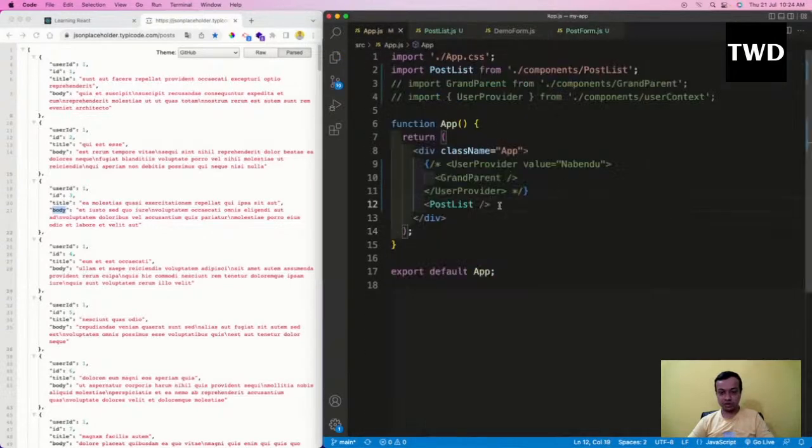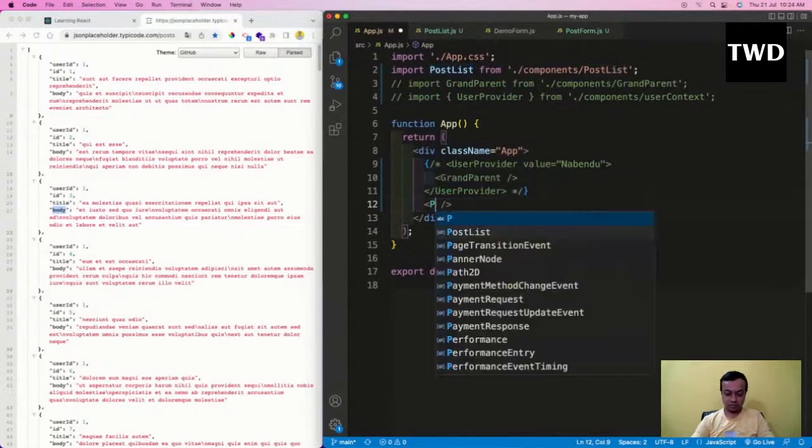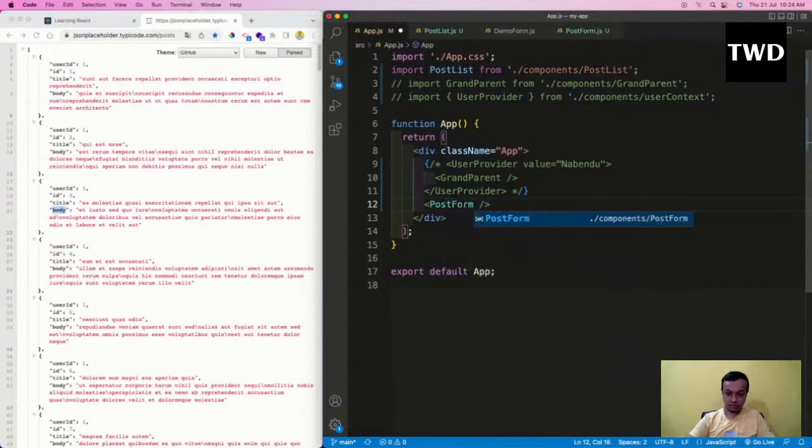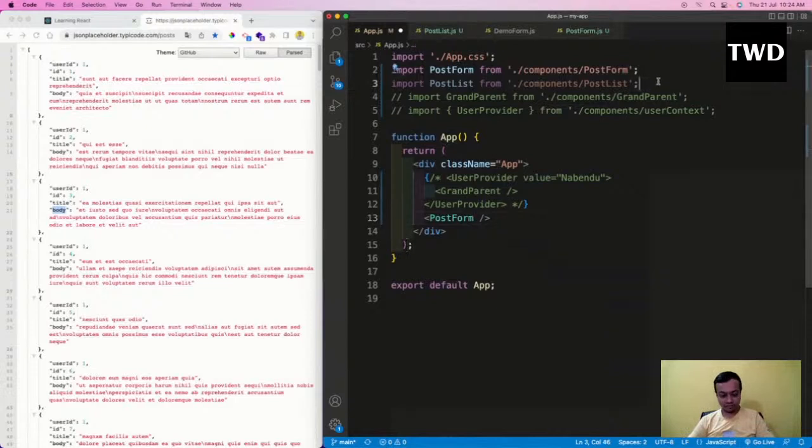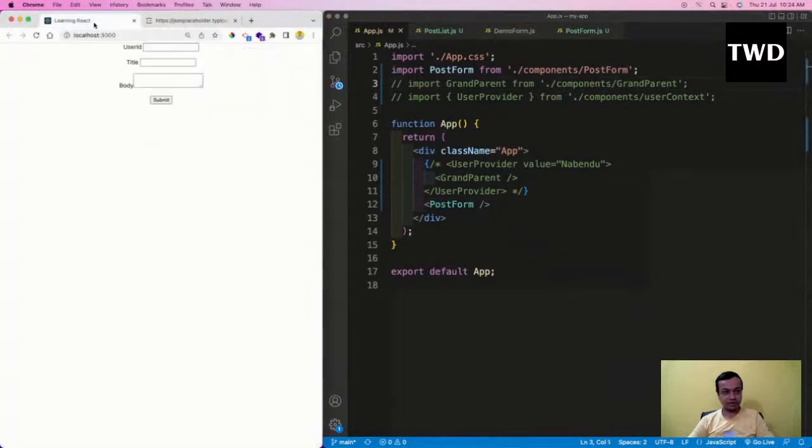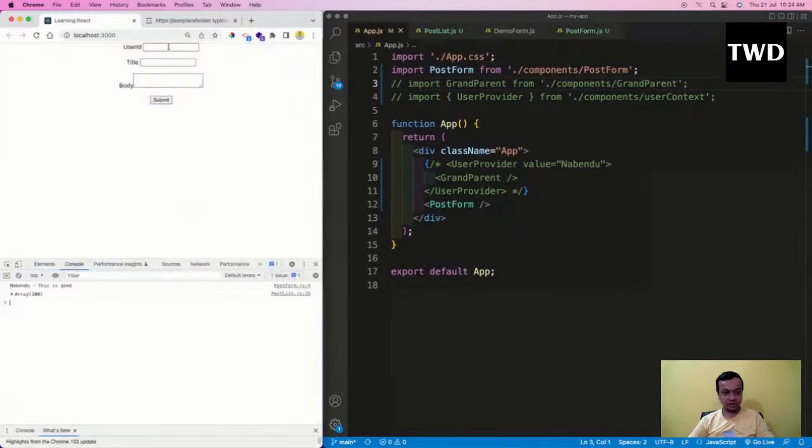So let me go here and do a post form. I have done it, cut it, save it. Now I'll go here and do inspect and console. Let me see whether it is coming. Yeah, it is coming like this, it is coming whatever I write.